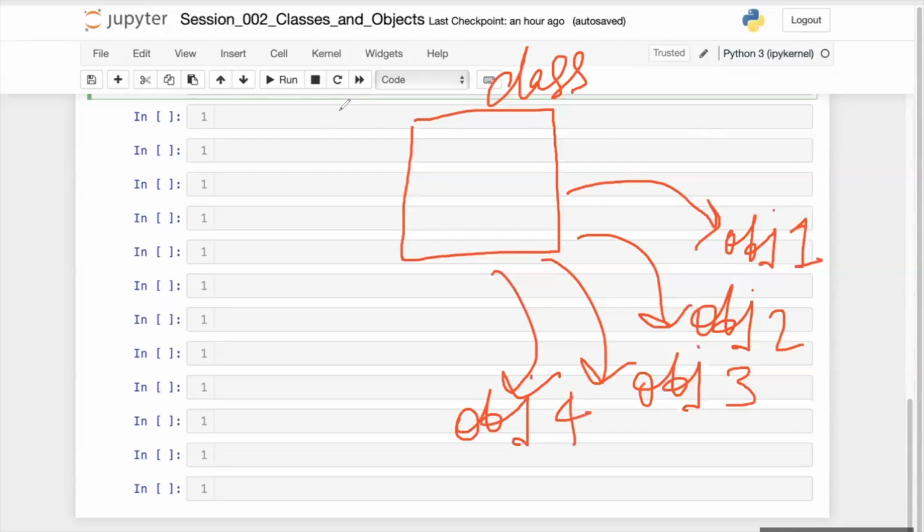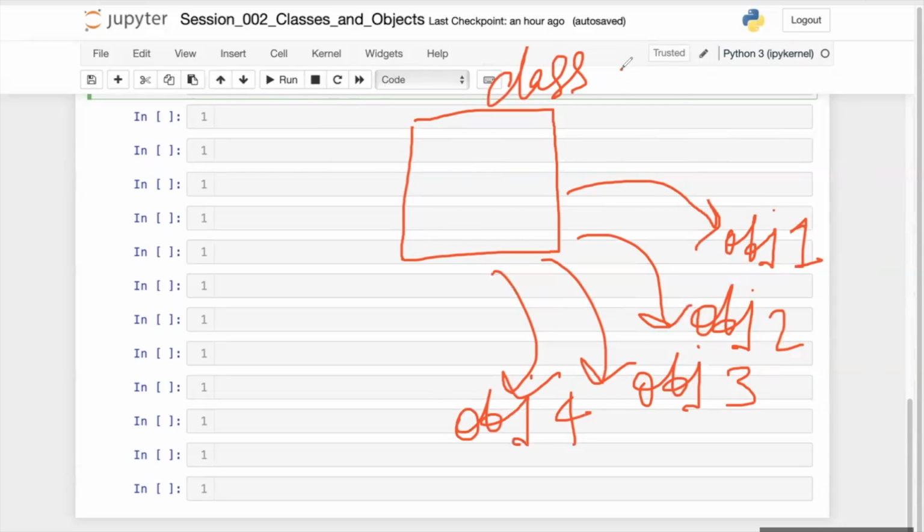Do you understand this? So there is a class, and that class has multiple objects. There may be multiple objects of this class, that is, multiple instances of this class.